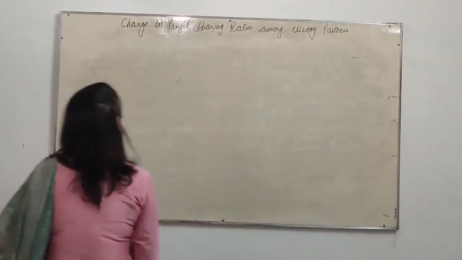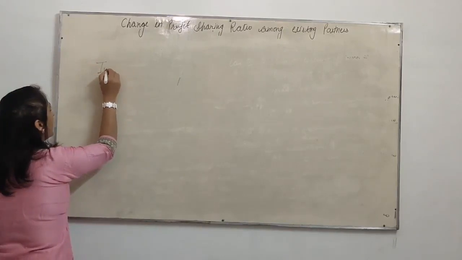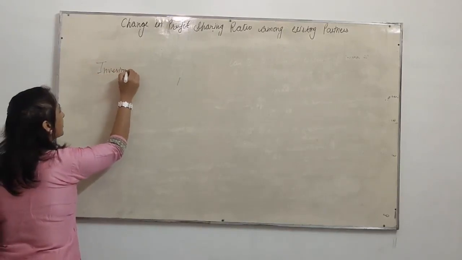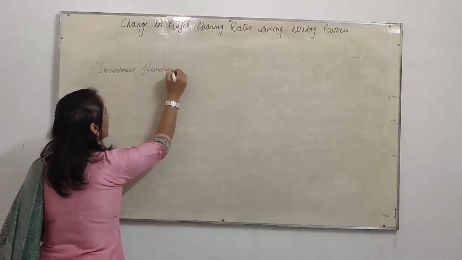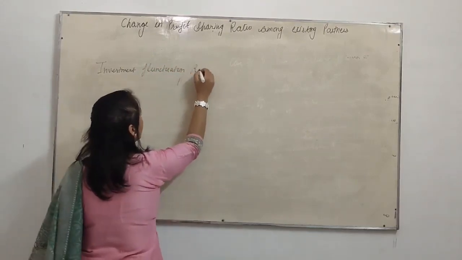Now there is another reserve, investment fluctuation reserve.